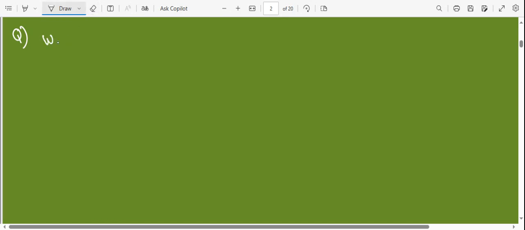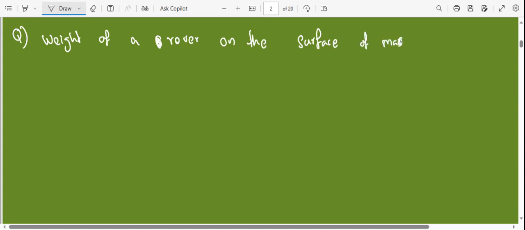Write this also. Rover, they say lunar rover, Mars rover, like a spaceship. You heard about the term, right?